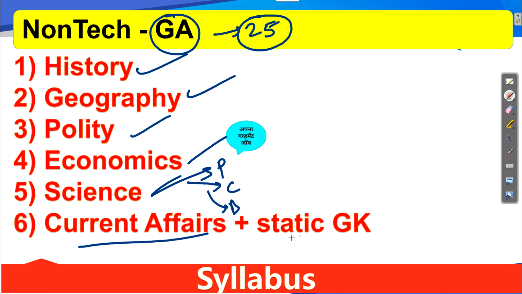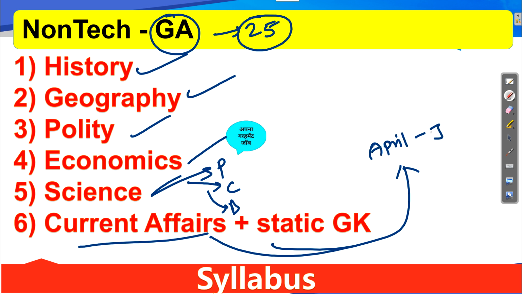Then current affairs and static GK. Current affairs from which year to which year? Start from April month to January month. If the exam is in January or February, then till January month. If the exam is in March or April, then till March or April month. For April to January, you need to study current affairs from April 2021 to January 2022. This much current affairs is enough for your AMD exam.